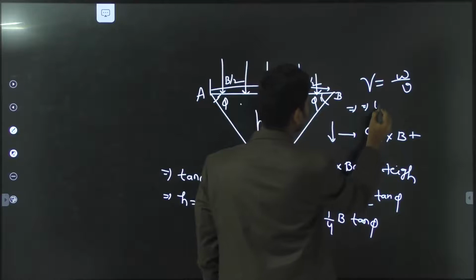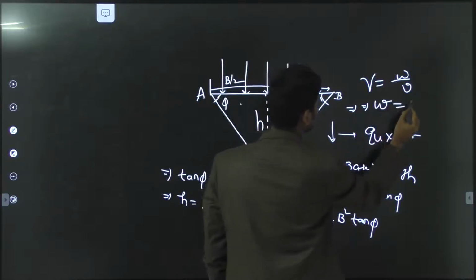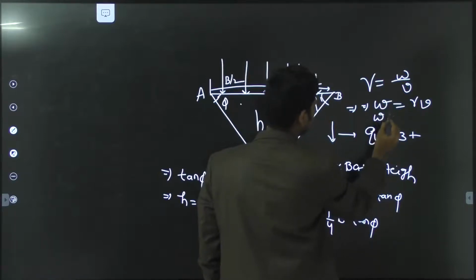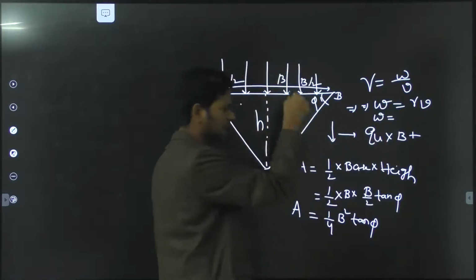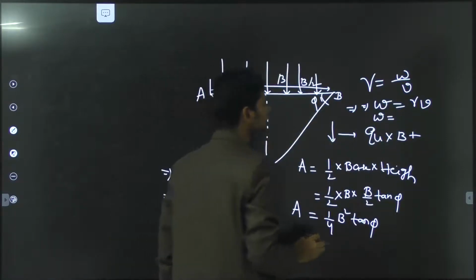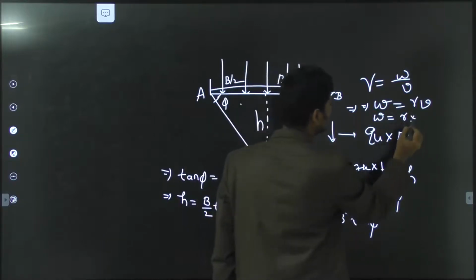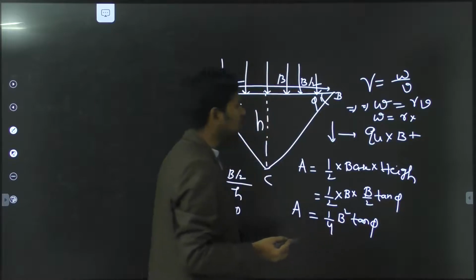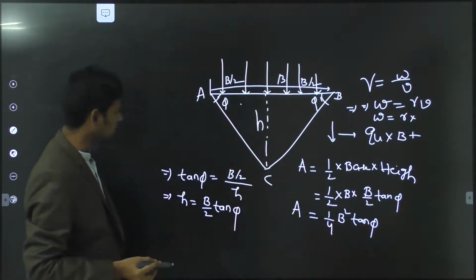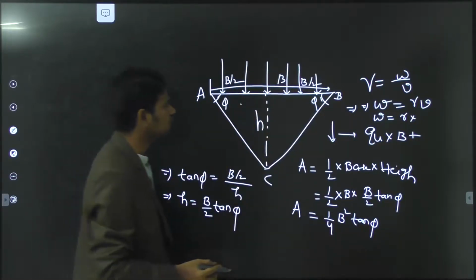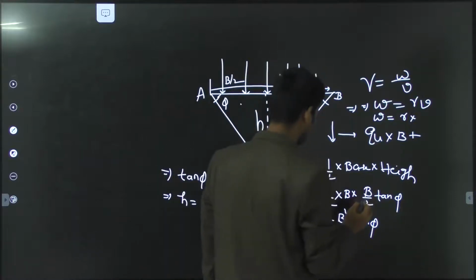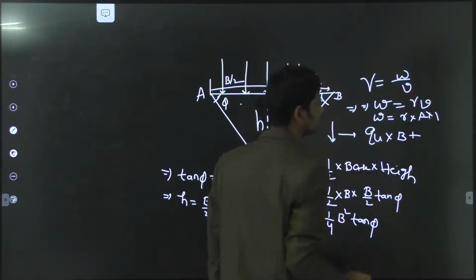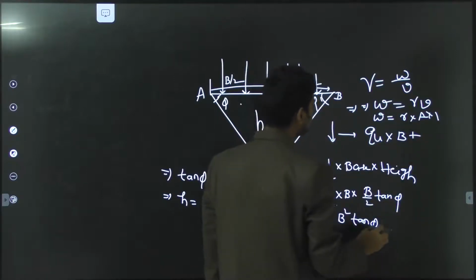That means the weight W, the downward force, equals density gamma into volume, where volume is nothing but area into height. For 1 meter width, we calculate the area into height.